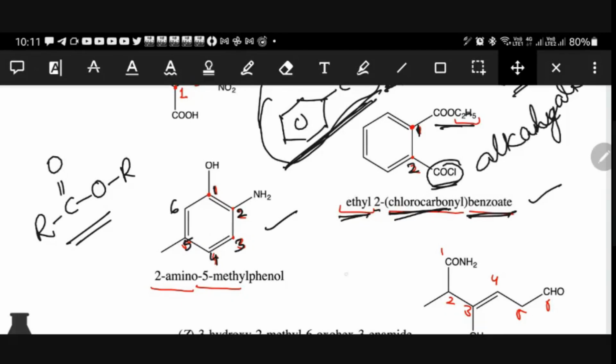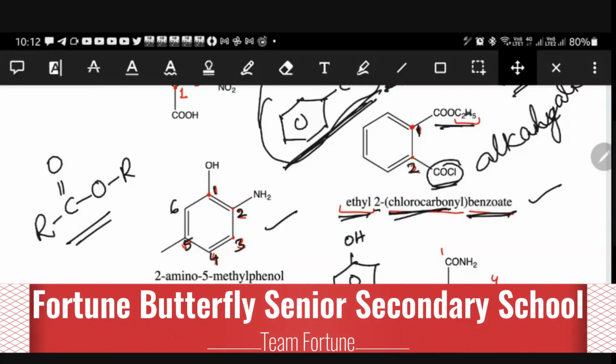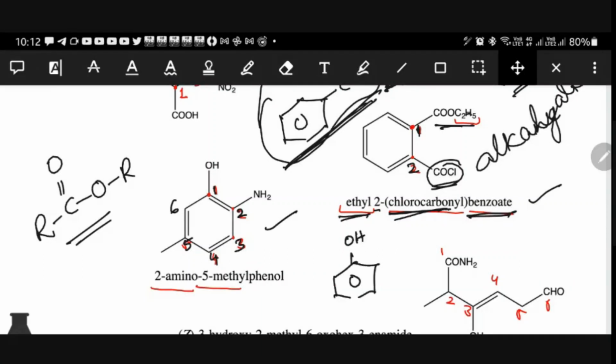Right. So we know that it is phenol. And second position, what we have? Amino. Fifth position, what we have? Methyl. So 2-amino 5-methyl phenol. Am I clear?